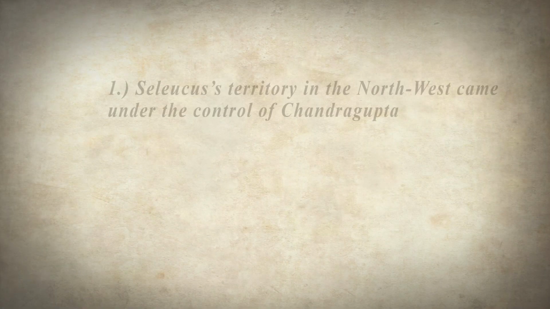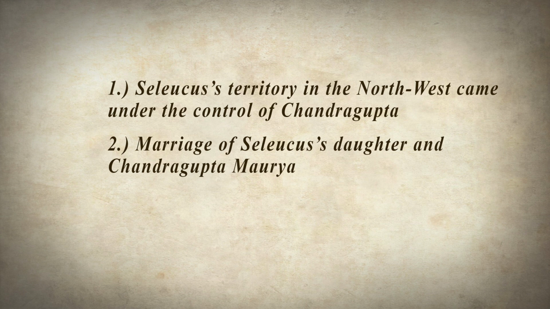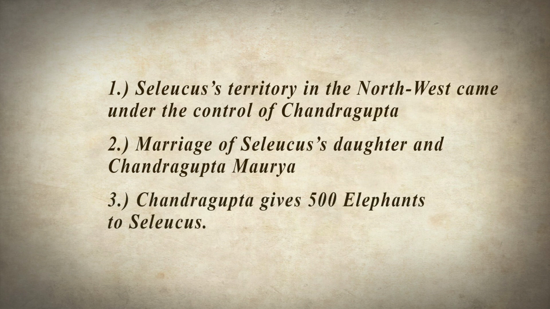Now, about this understanding which is mentioned in this source that happened after the conflict came to an end, we find that our history books make three important claims. The first claim is that Seleucus Nicator lost most of the territory in the northwestern part of the Indian subcontinent. The second claim is that Seleucus Nicator married his own daughter to Chandragupta Maurya. And the third claim is that Chandragupta Maurya gave 500 elephants to Seleucus Nicator. So let's analyze these three claims separately.